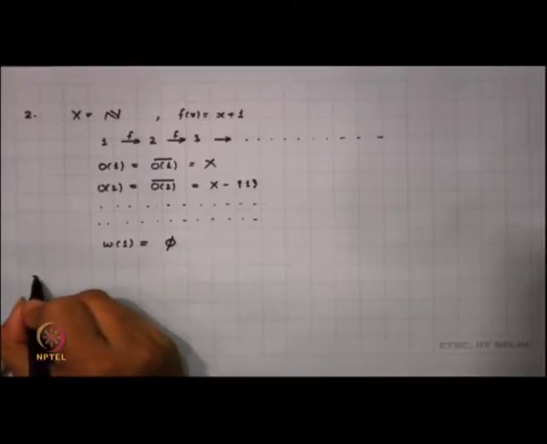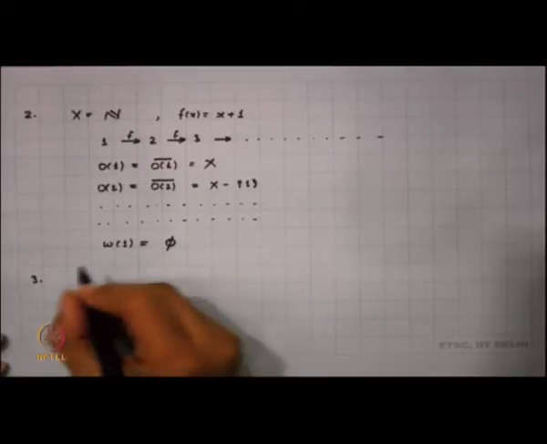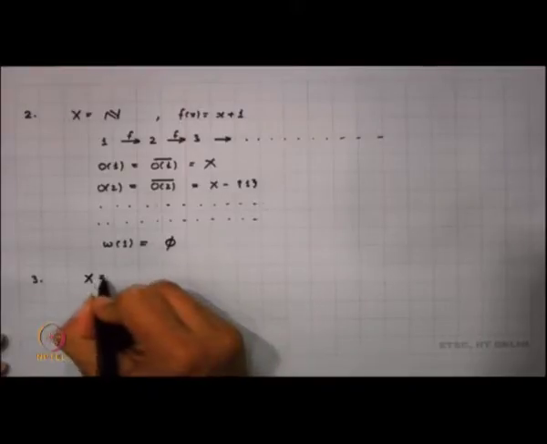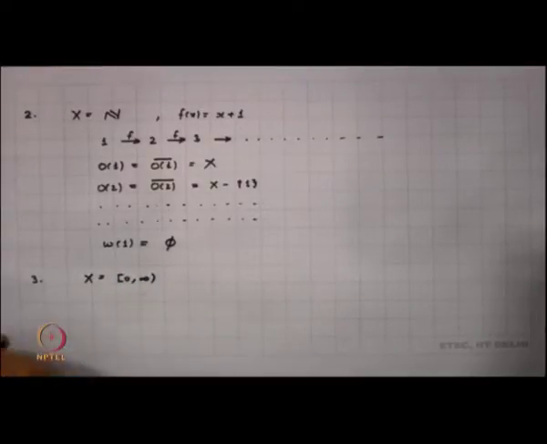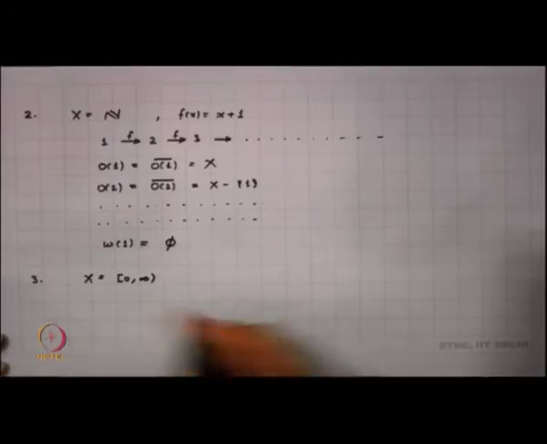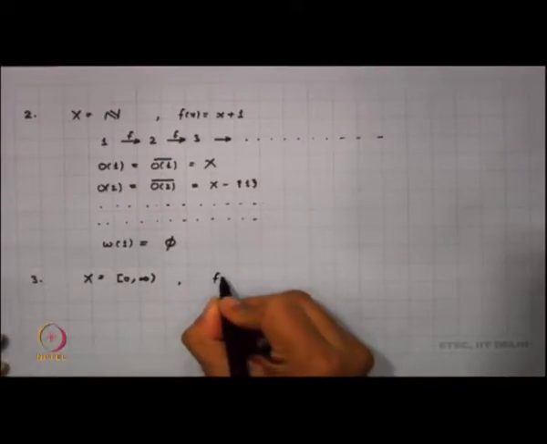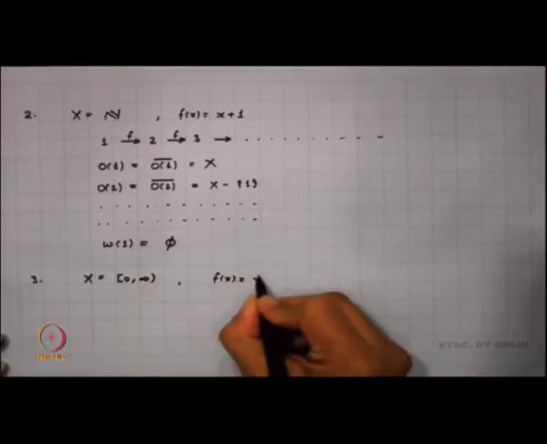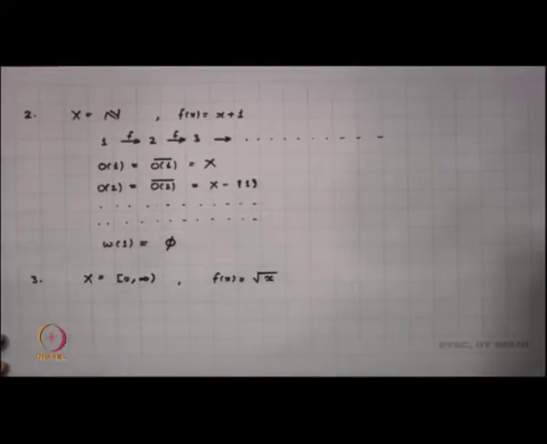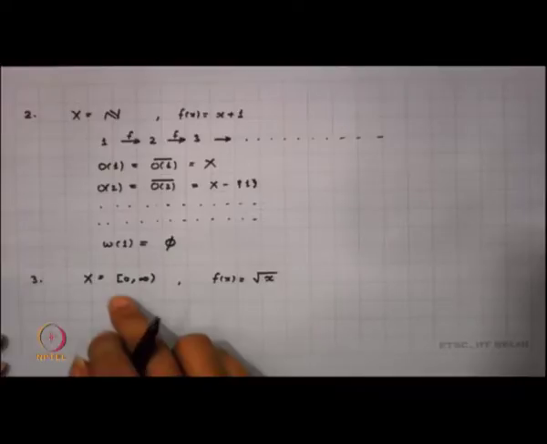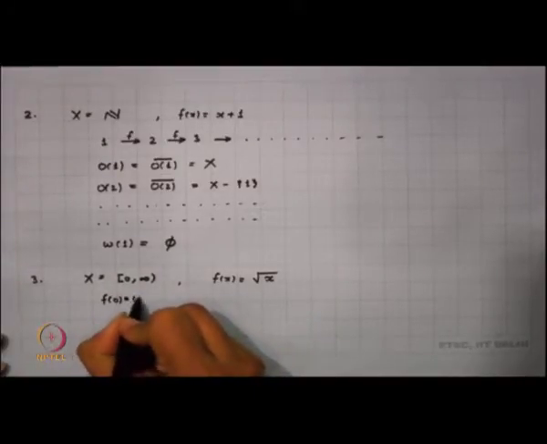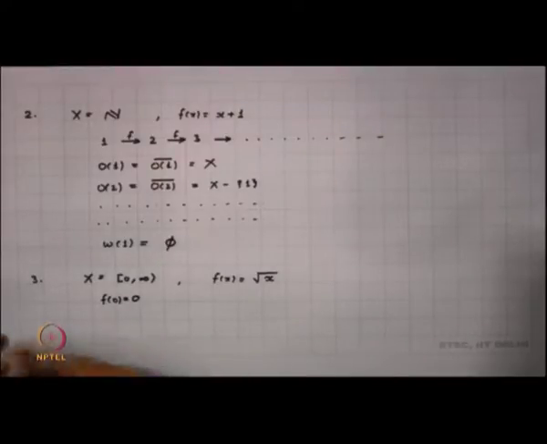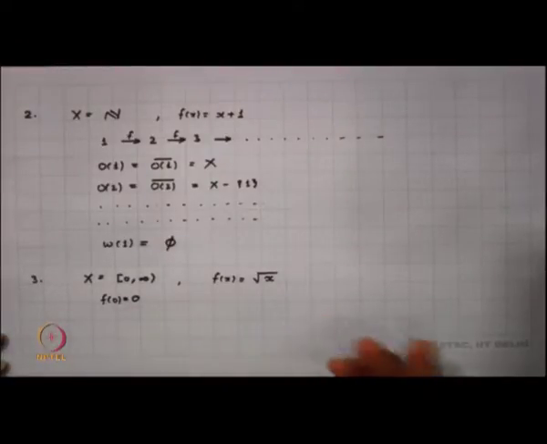Let us look into one more example. Here I am taking X to be 0 to infinity, the positive real line, and I define f of x equal to root x. Now, we very well know that 0 is a fixed point, f of 0 is 0, and the orbit of 0 is always going to be 0 itself.